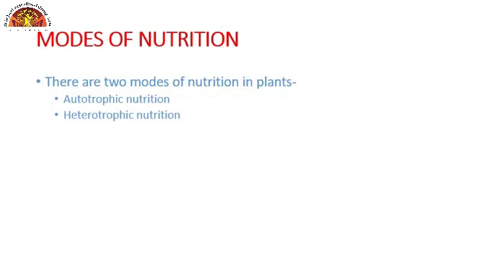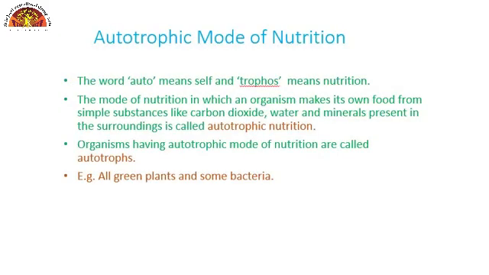So we can see that there are two modes of nutrition: autotrophic nutrition and heterotrophic nutrition. First of all we'll learn about the autotrophic mode of nutrition. The word auto means self and the word tropho means nutrition. The mode of nutrition in which an organism makes its own food from simple substances like carbon dioxide, water and minerals present in the surroundings is called autotrophic nutrition. Organisms having autotrophic mode of nutrition are called autotrophs. For example, all green plants and some bacteria perform the autotrophic mode of nutrition.